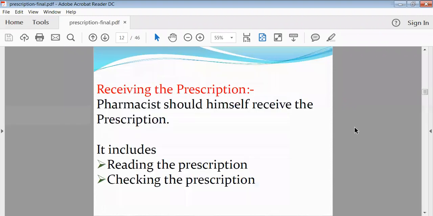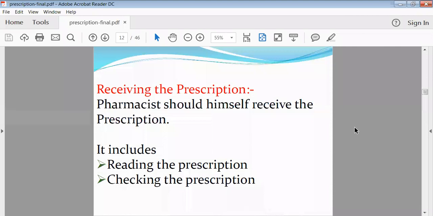Now, what is meant by receiving of the prescription? When the patient gives his prescription to the pharmacist, to accept or to collect that prescription is nothing but receiving of the prescription. Okay, and after receiving, he must read the total prescription, like the name of the patient as well as the age of the patient.